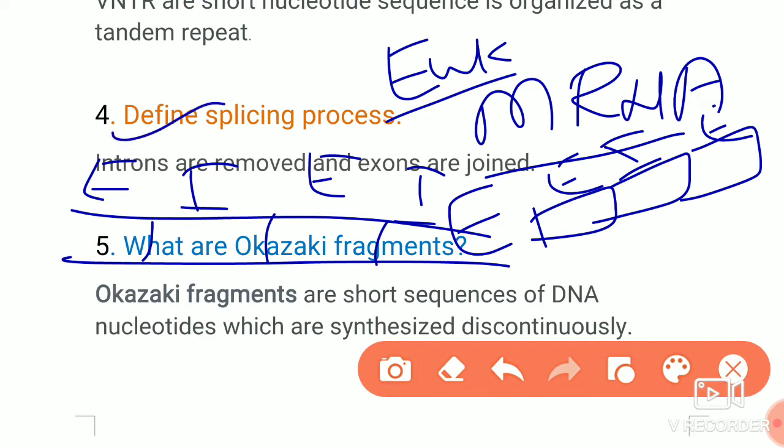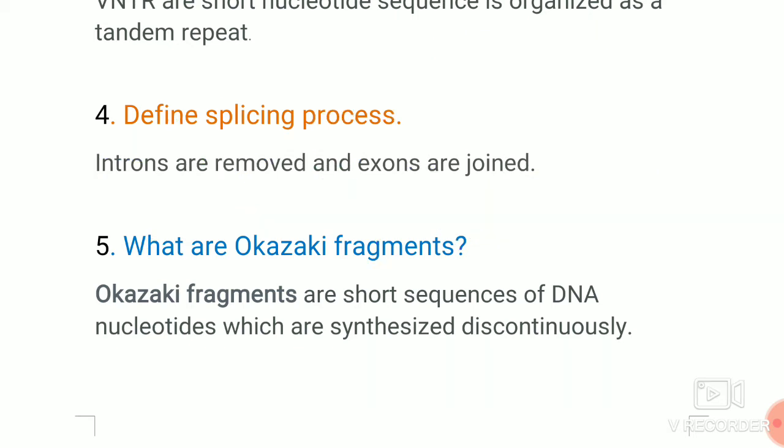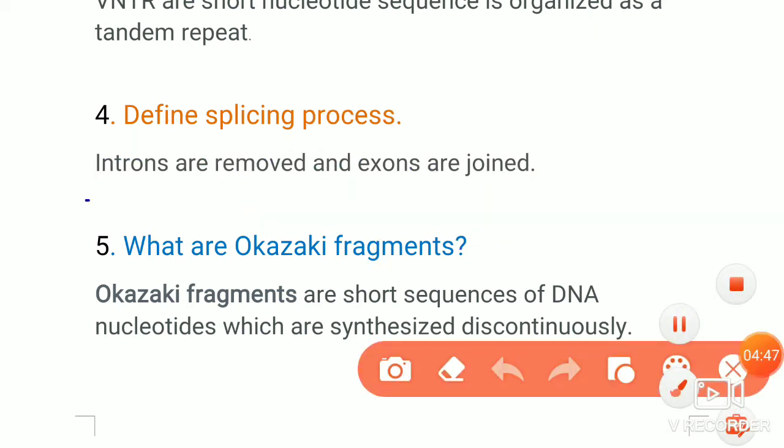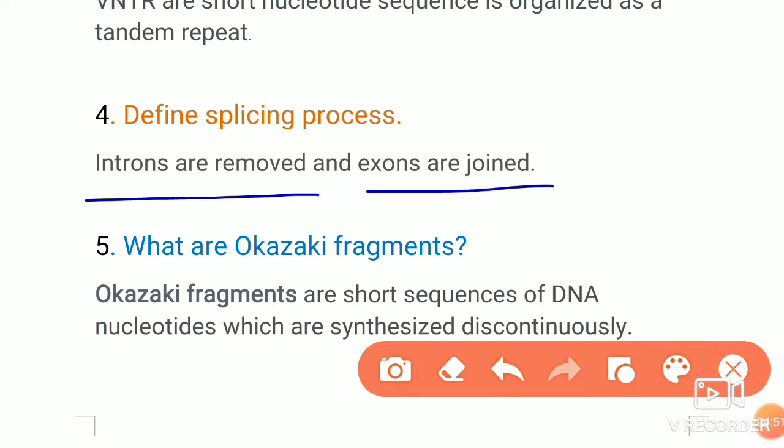So exons are coding sequences, introns are non-coding sequences. In such a condition, introns have to be removed. So the process of removing the introns and joining the exons is called the splicing process. That's the answer here. You have to write: introns are removed and exons are joined. Such a process is called the splicing process.